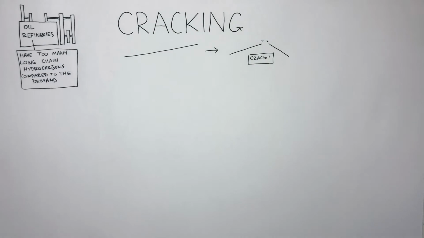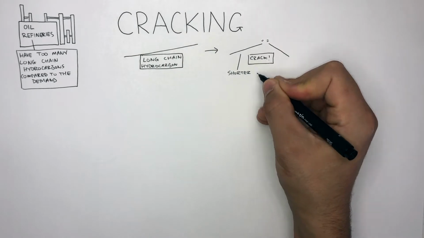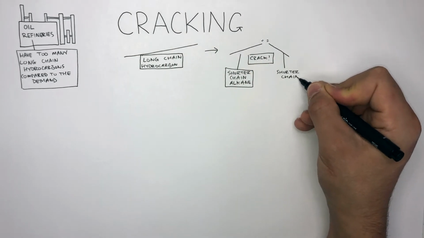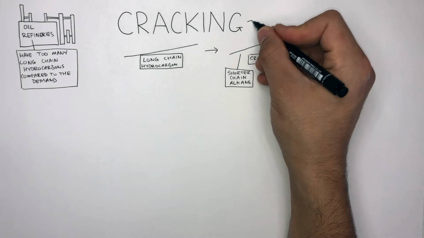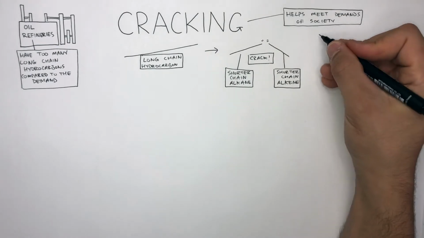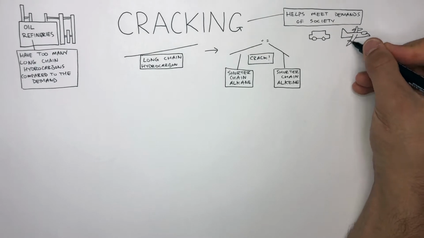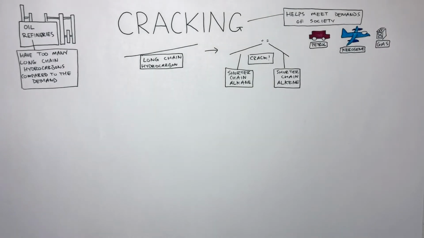So cracking is where the covalent bonds in a long chain hydrocarbon are broken, producing a shorter chain alkane and a shorter chain alkene. Cracking is a very important chemical reaction because it helps meet the demands of society. Unfortunately, crude oil does not provide us with enough petrol or kerosene or natural gas. Therefore, to help meet these demands, we crack the longer chain hydrocarbons such as fuel oil, which is in surplus, and then we use those shorter chain alkanes to meet the demands of petrol, kerosene, and natural gas.